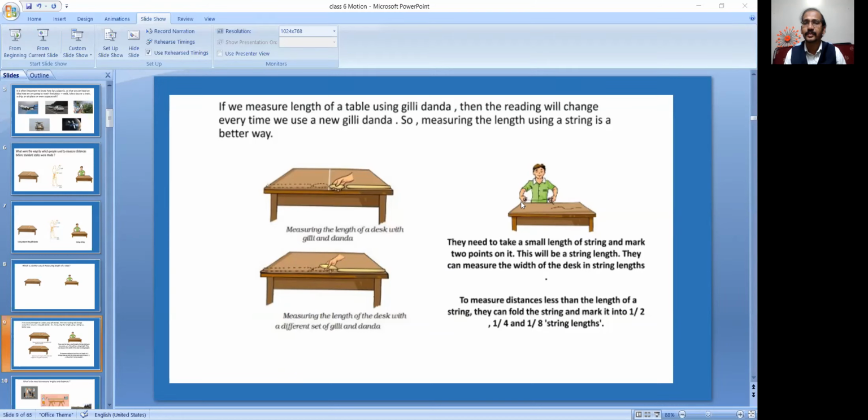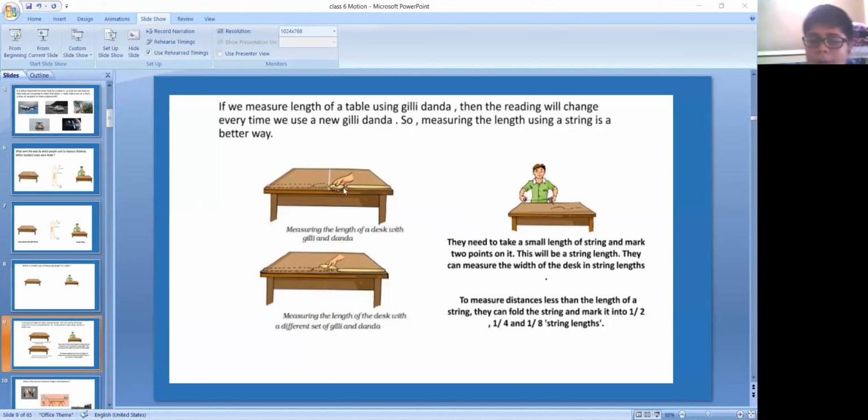Hello. Sir, gilli danda. Which one is the best option? Gilli danga. Again, here is the question: gilli danga and string, which one is the best option? Sir, gilli danda. No. String is the best option. That's what we are discussing now.